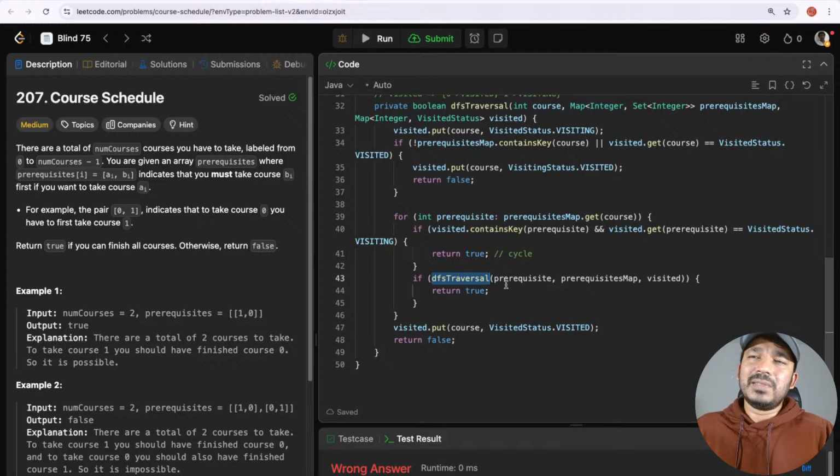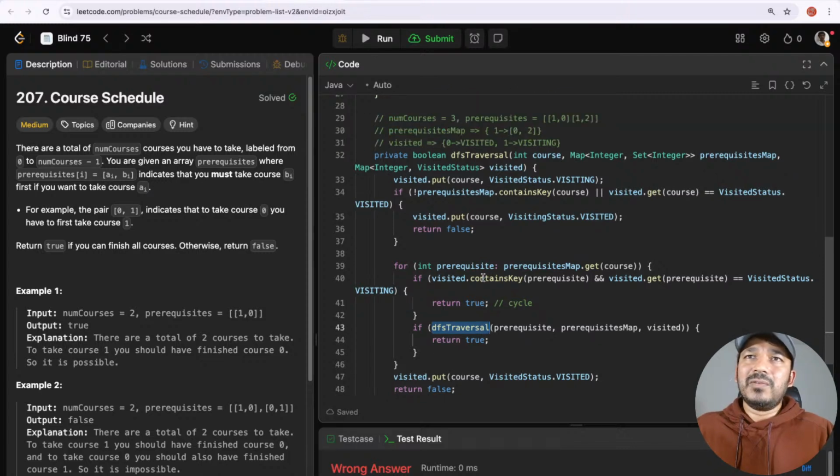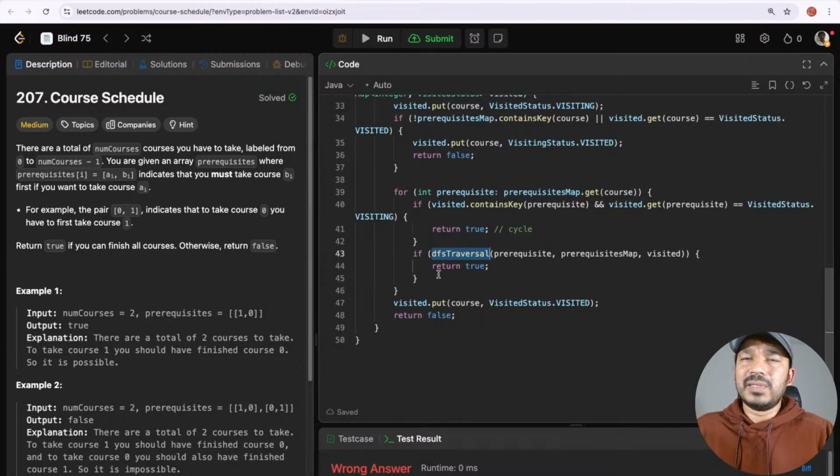Now I'll do DFS traversal of prerequisite map and visited, and then if that returns true, I'll return true. But for 0, since it's already visited, it should come here. It's already visited and it should return false only. So this would return false, and it won't satisfy, and prerequisite will be 1. So for 1, again, visited dot, it does not contain the key itself, so it will just go out of this one, and then I'll be doing DFS traversal for 1.